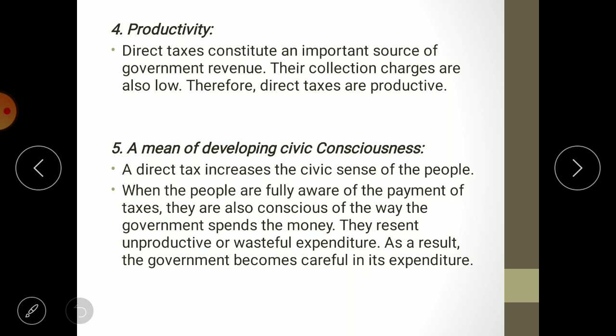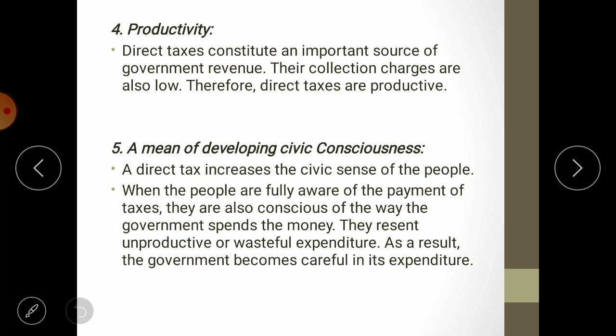In case of direct taxes, as there are only two parties, taxpayer and tax collector, and both are coming directly in contact with each other, no middleman is there like in indirect tax. So the process becomes quite simple. The system required for the tax payment and tax collection is quite simple. So fewer people are involved in the tax collection. That is why less salary is to be paid to the staff of the tax collection, and that is why the net revenue in the hands of government is a huge amount. That is why we can say that direct taxes are productive.